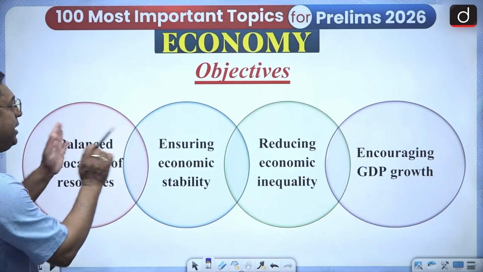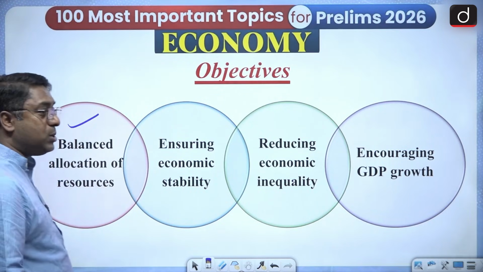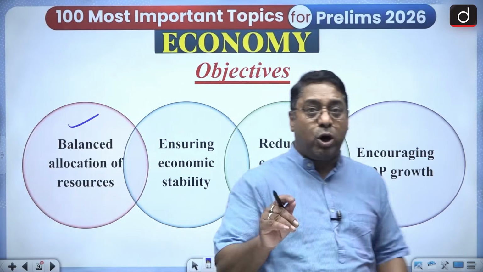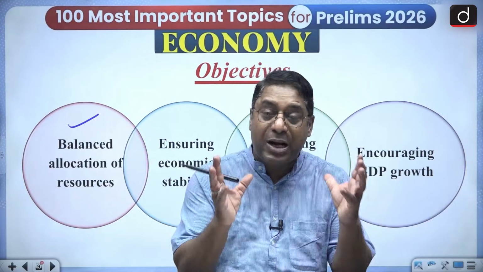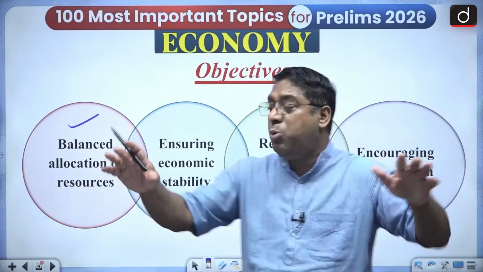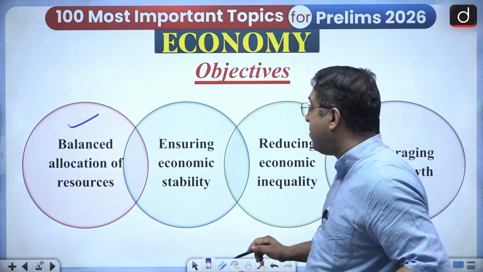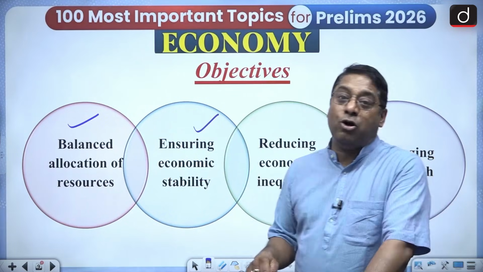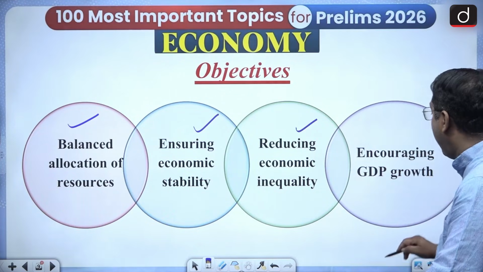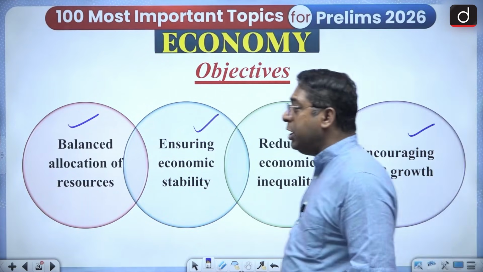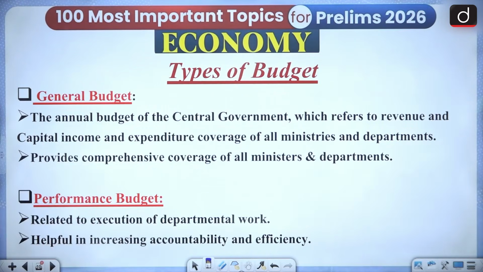Then what is the objective of the budget? You should know that. Balanced allocation of resources. Whatever the resources are, they are scarce. So the scarce resources should be distributed in a balanced manner. That is allocation of resources in a balanced manner. And also ensuring economic stability, reduction in economic inequality and encouraging GDP growth. So these are some of the objectives with regard to the budget.